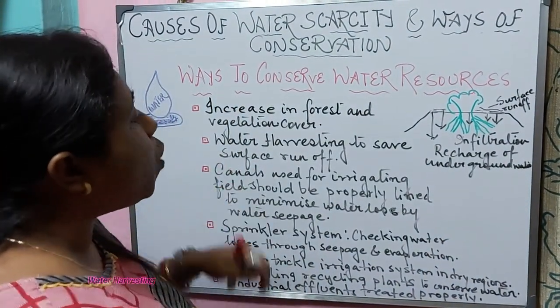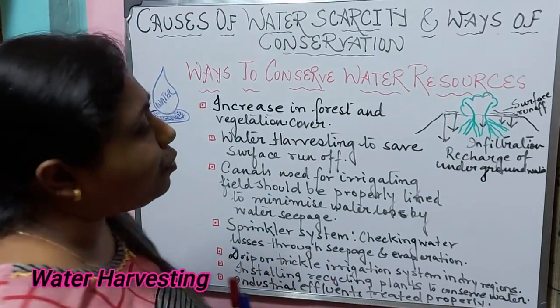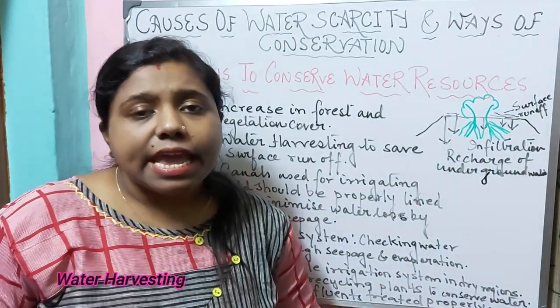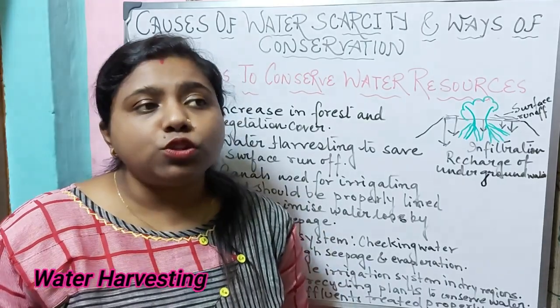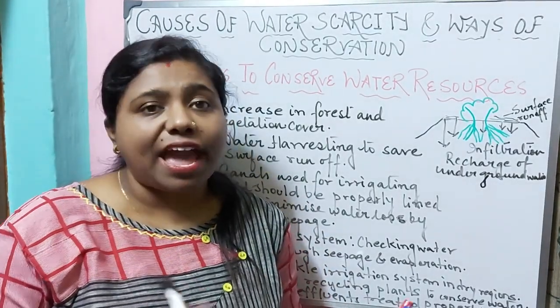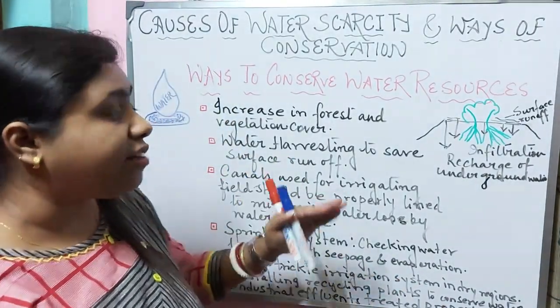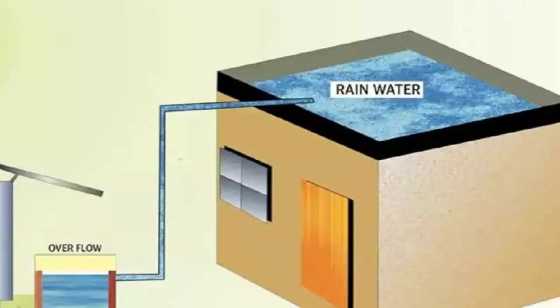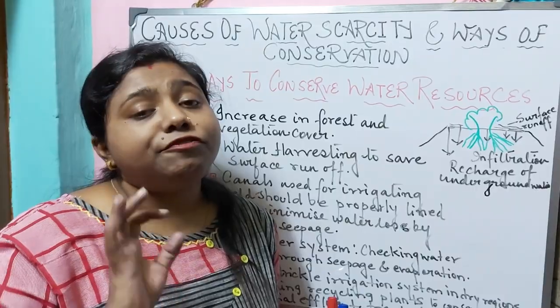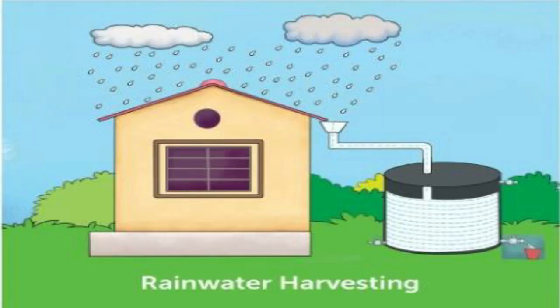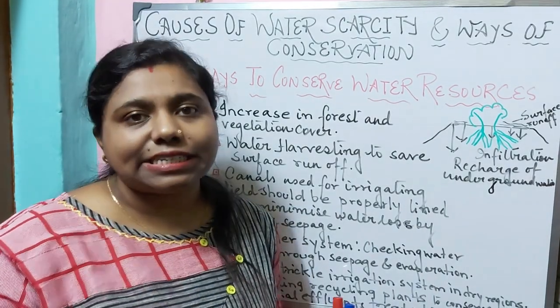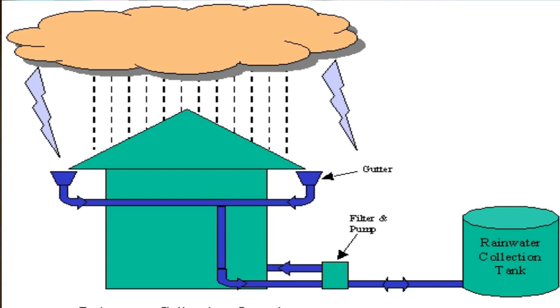The next one is water harvesting. This is a very common phenomenon, and you may have noticed it in the arid regions, and also if you have gone to Tamil Nadu, you may have noticed this rainwater harvesting system. What happens? The roof of the house is used to collect the water. The first spell of rain is not used because it is used to clean the roof of the house. From the second spell of rain, it is collected and it is connected with a pipe.